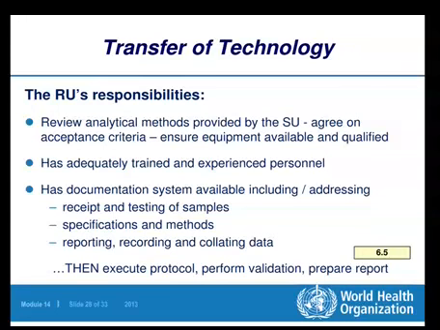If a single method has been studied, every single method has some acceptance criteria, and they have to agree with that acceptance criteria. It may be a tolerance limit, or it may be, say, acceptance limits. Whatever limit range the SU had, they may have to accept a similar limit range.